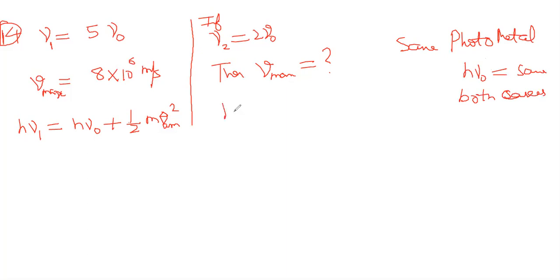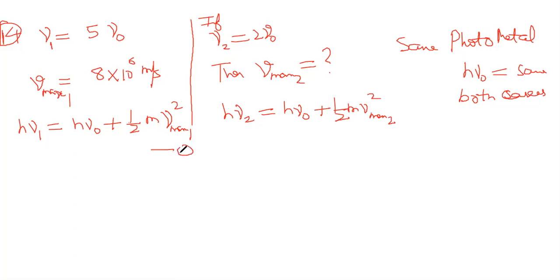So for the second equation, h nu 2 is equal to h nu naught plus half m Vmax 2 square. This one is Vmax 1 square and this is Vmax 2 square. How do we solve these types of problems?